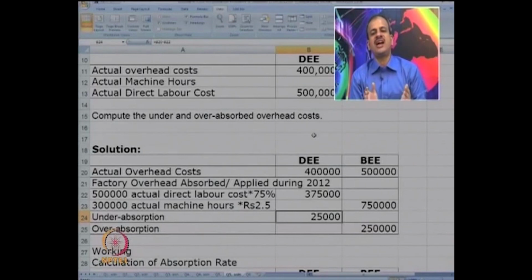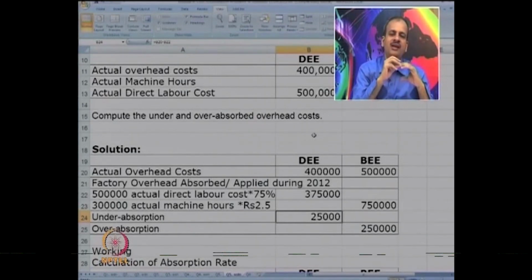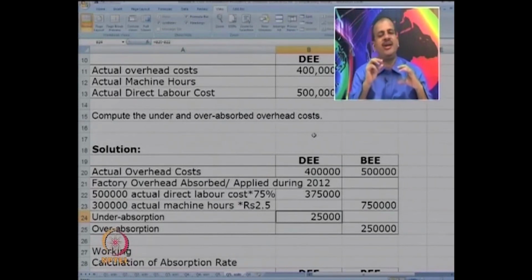So, because we charged at 75%, we ended up with the balance of 25. So, one possibility is, instead of 75, say calculate at 80%. So, that will take care of that difference. This method is known as supplementary rate. So, 75% is a basic rate which is predetermined. Charge extra by following an additional or a supplementary rate. Of course, supplementary can be negative also.